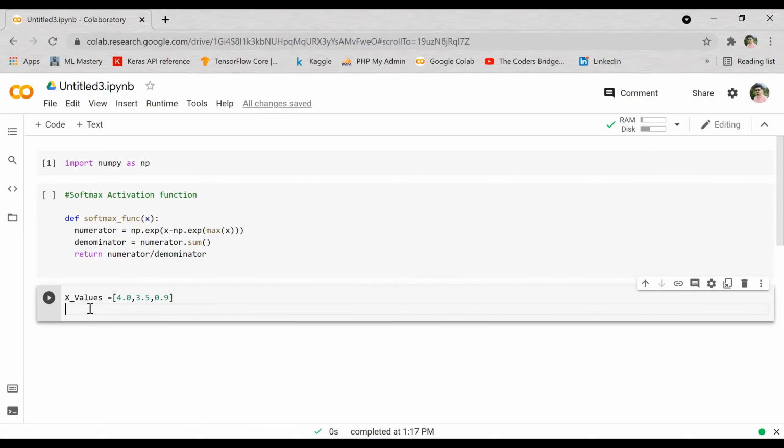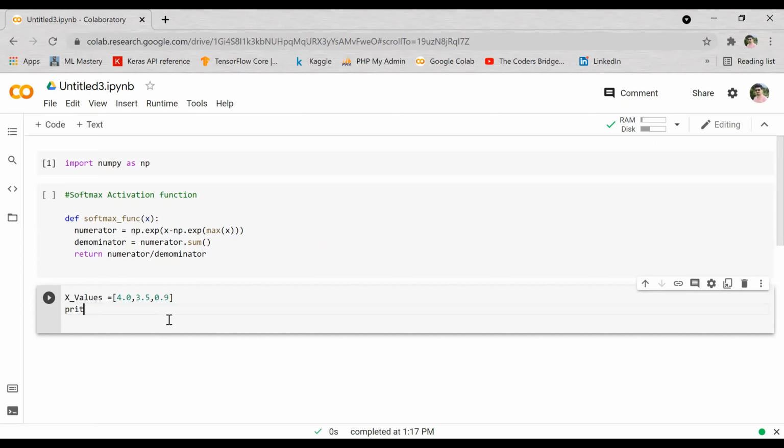As I told before, here we will be passing a function which converts the vector into a probability vector. That's why we are creating a vector over here. In the sigmoid and ReLU activation functions we gave only one value, right? But here we are passing a vector of values. So softmax will take multiple values and give the probability. From that probability it will calculate the highest value.